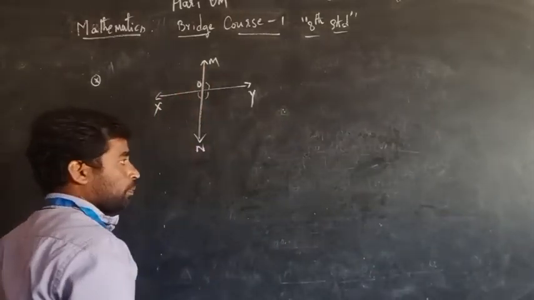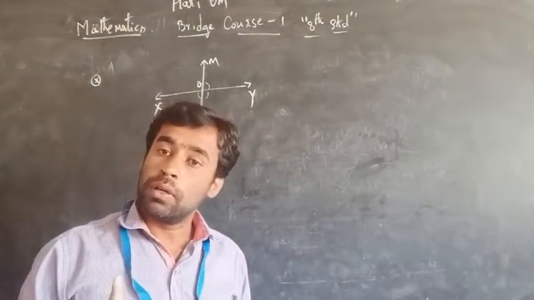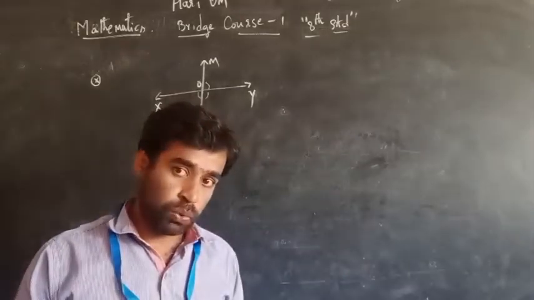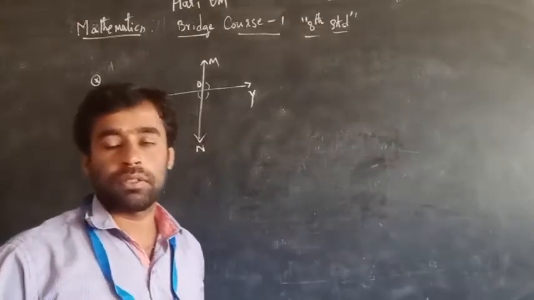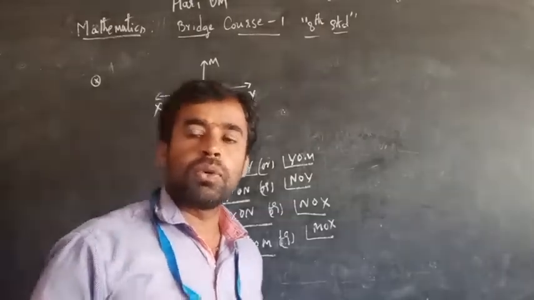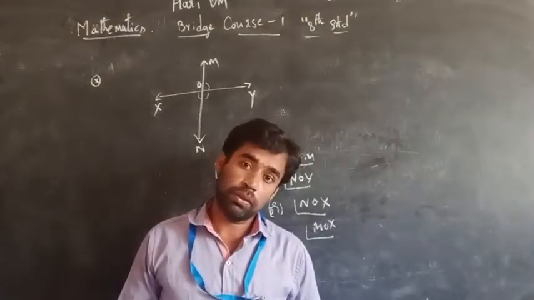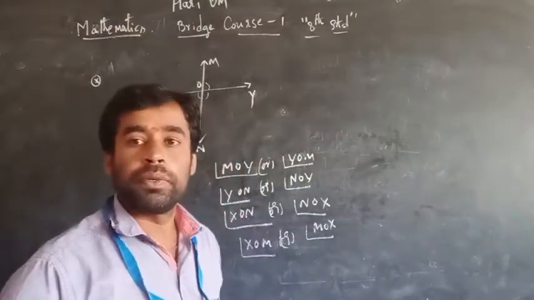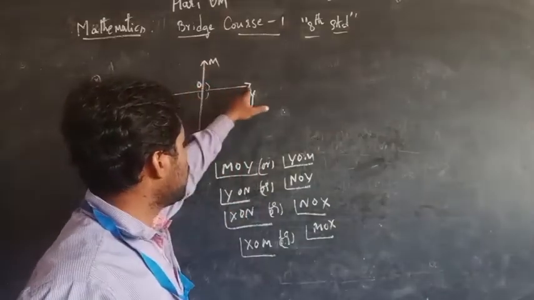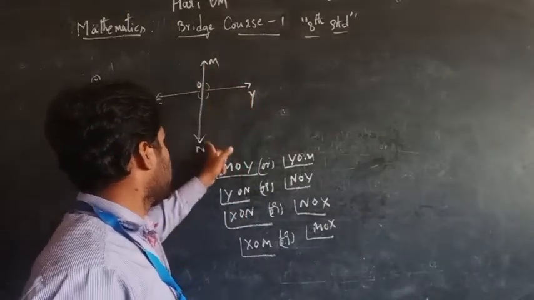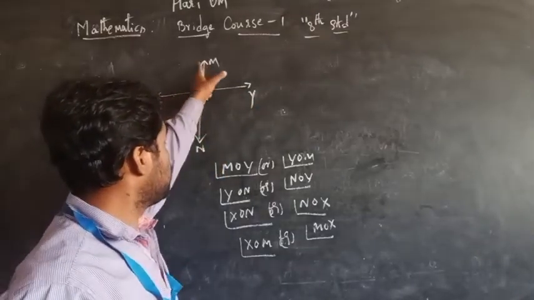Already I said that when 2 or more than 2 angles are formed at a point, we should represent them by 3 letters. That is MOY, NOY or YON, both are the same, YON, NOY, XON, NOX, XOM, MOX.